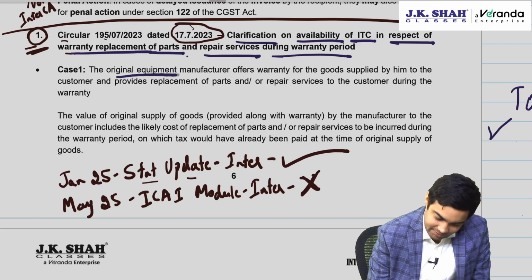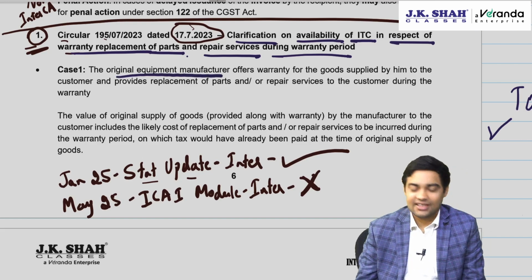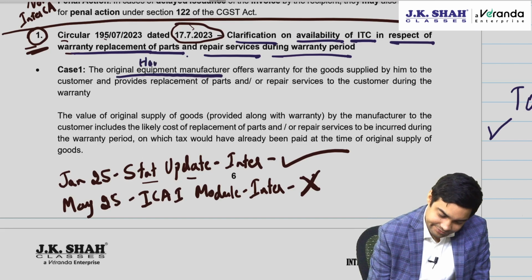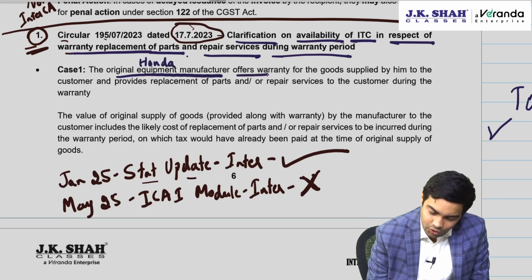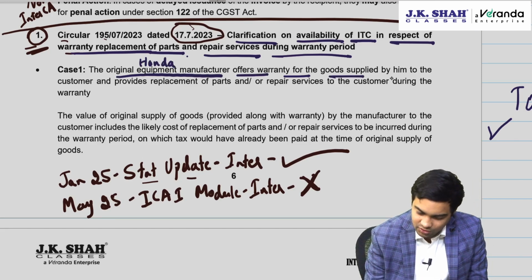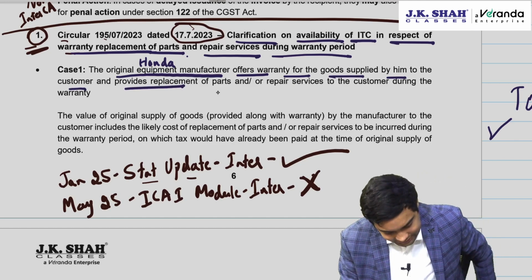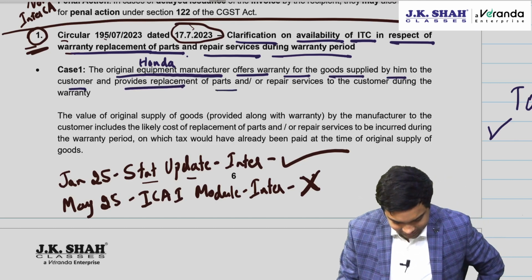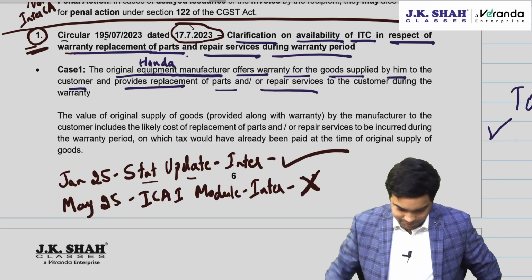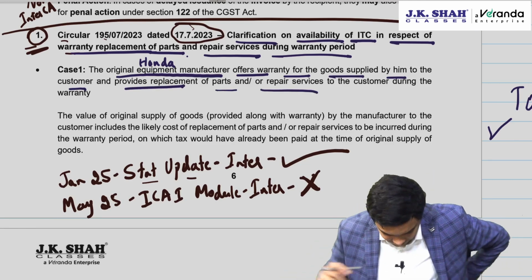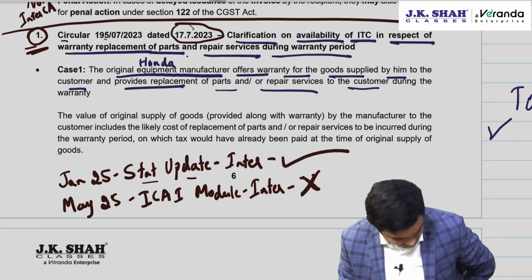The OEM, original equipment manufacturer, in our case Honda, offers warranty for the goods supplied by him to the customer and provides replacement of parts and or repair service to customers during the warranty.